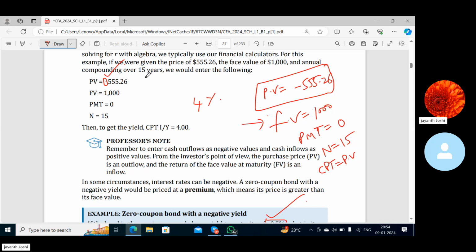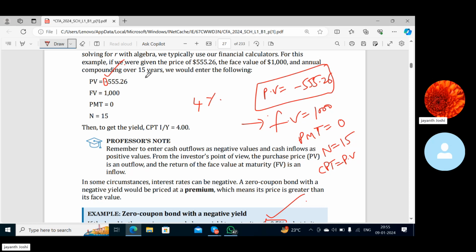Did you see the second button in the second row? Yes, sir. CF. Click that, and then in the third row, extreme right, there is clear TVM. Click on that. Did you do that? Clear TVM. Yes, sir. And then come to clear work, down the last row, extreme left. Yes. Done. Now you type 1000. Did you type? Yes, sir, I typed.